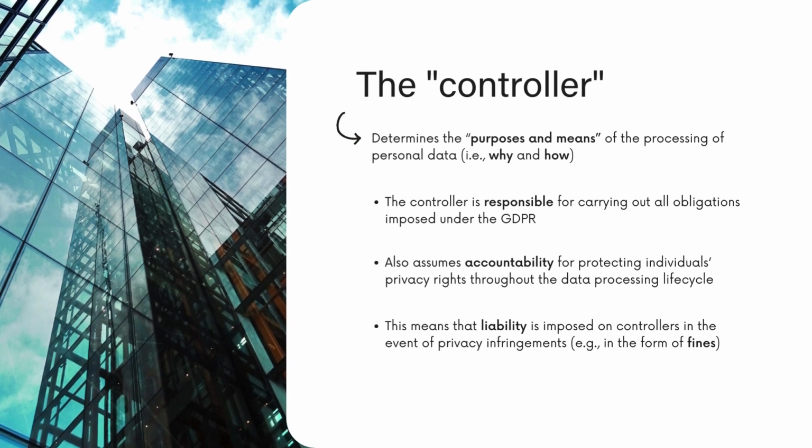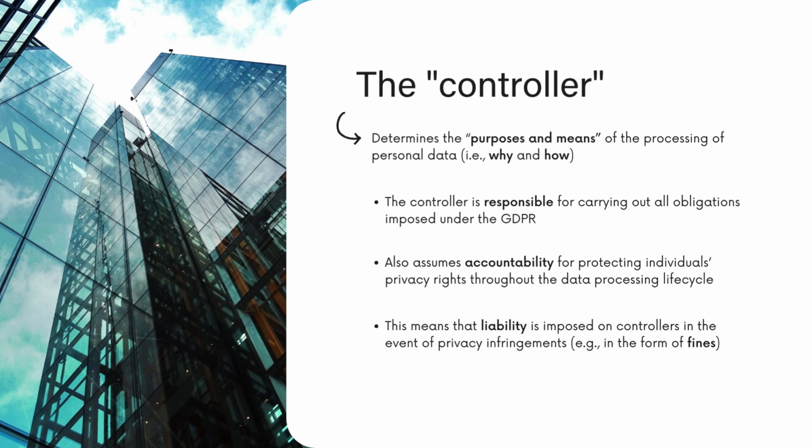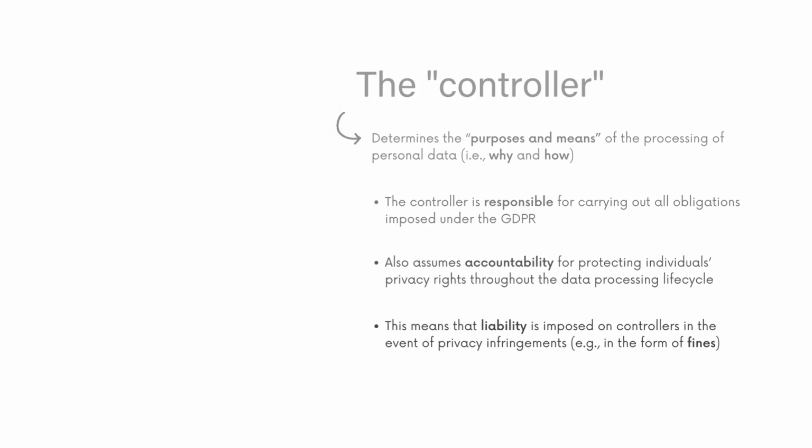As we've said, the data controller is at the center of this privacy framework. This is due to the fact that the responsibility to fulfill the GDPR's obligations is imposed on the controller. This means that they are accountable for safeguarding your privacy rights throughout the data processing lifecycle. And so, when something goes wrong and your privacy rights are infringed, it is the controller who must bear the burden of paying a fine. In our earlier example, this is Amazon. But the controllers are not the only players in the game who collect your personal data.